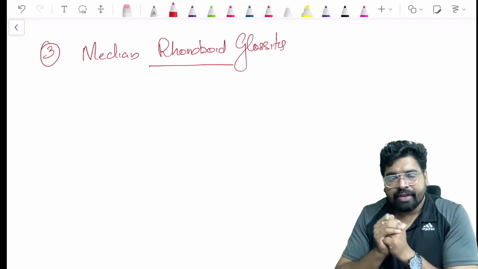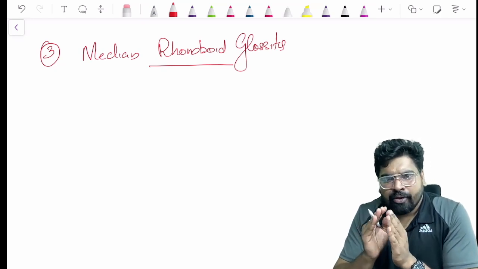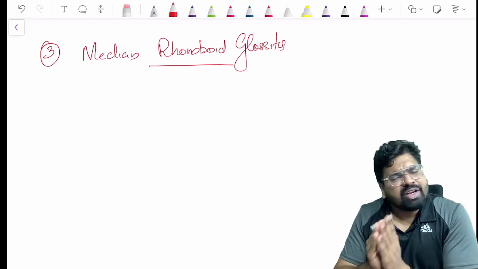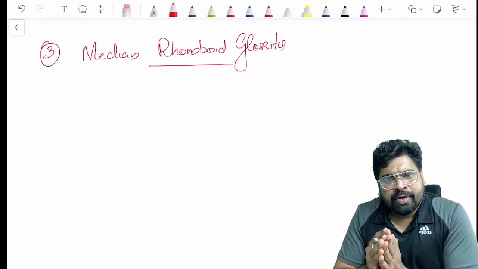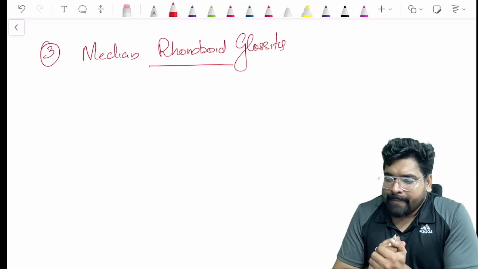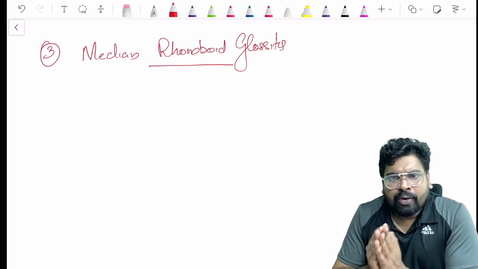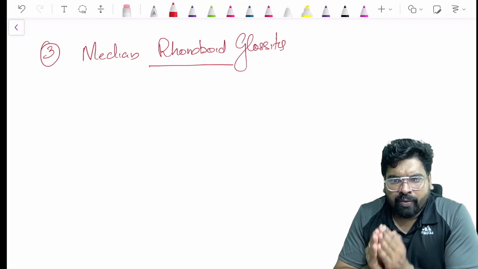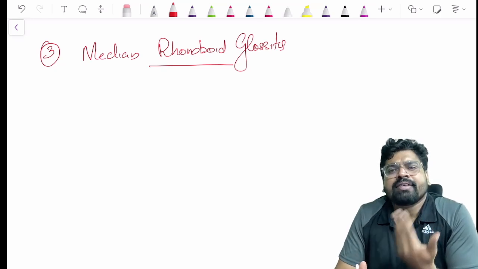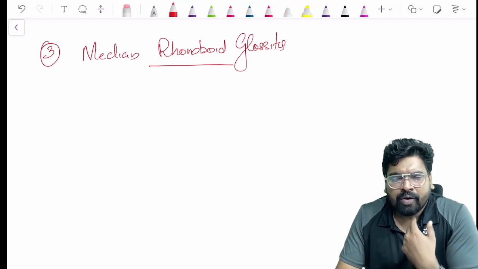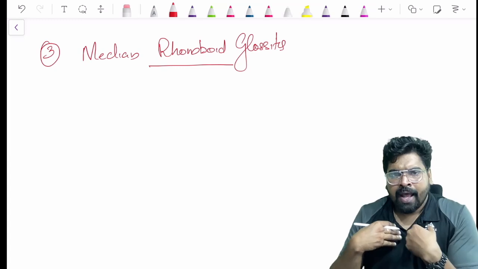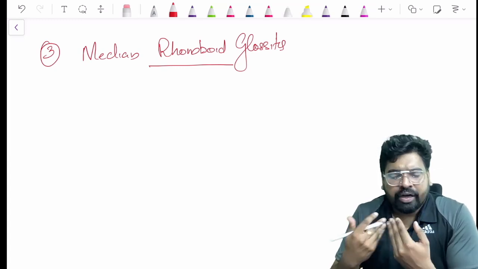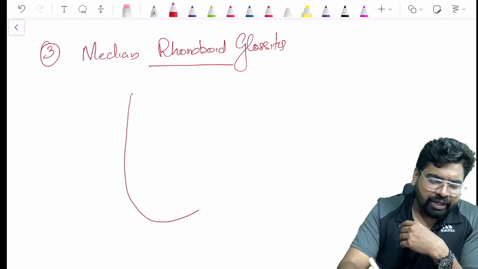Please listen very carefully, because median rhomboid glossitis is discussed in older textbooks, even in your Schaeffer's I think, along with the developmental anomalies of the tongue. But it is an old concept. Now, what is median? What is rhomboid? What is glossitis? Pathology will explain itself by its name. I always prefer that. I am median, I am rhomboid, I am glossitis. So in the mid portion of the tongue.